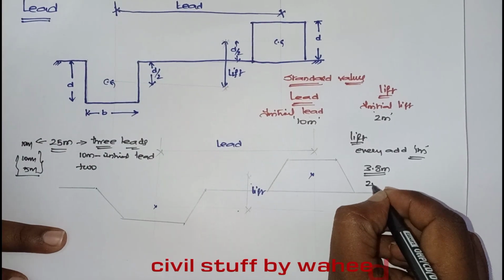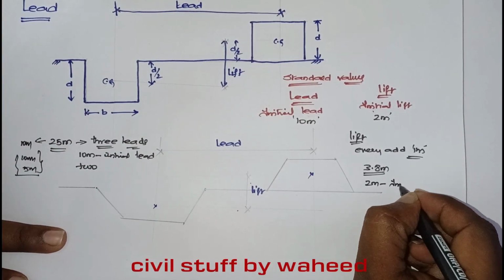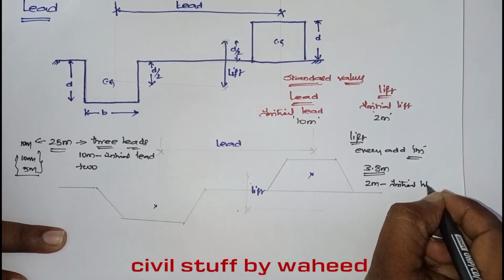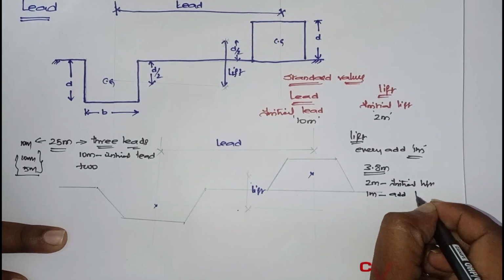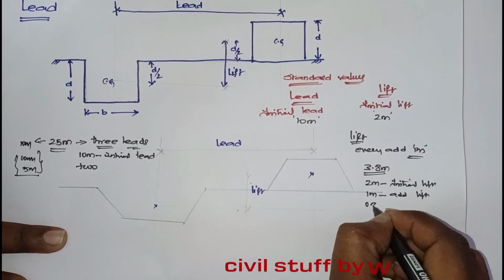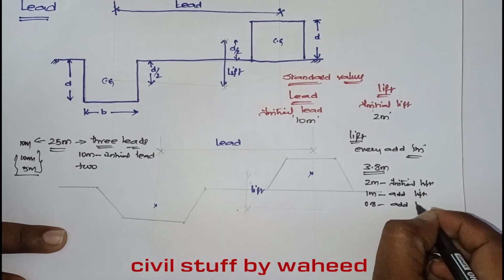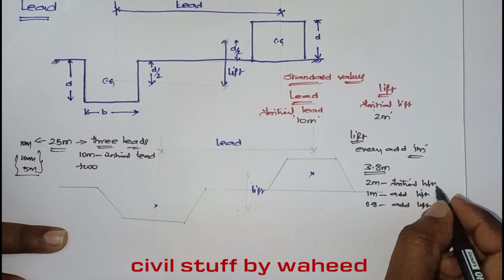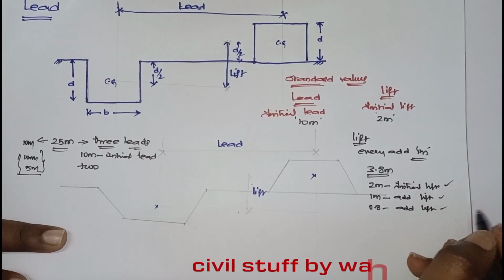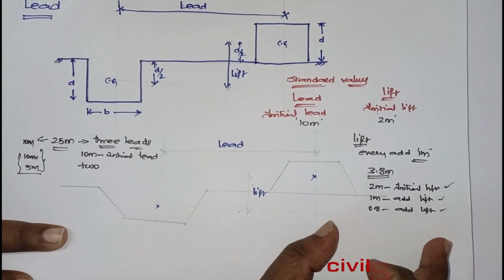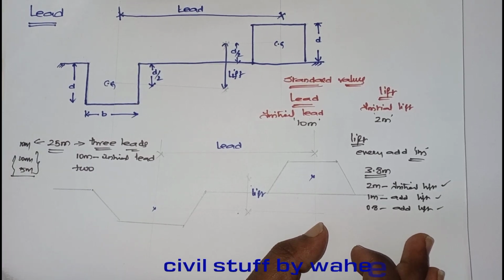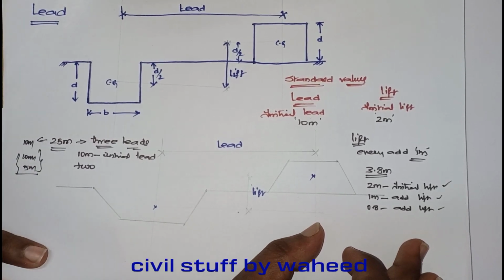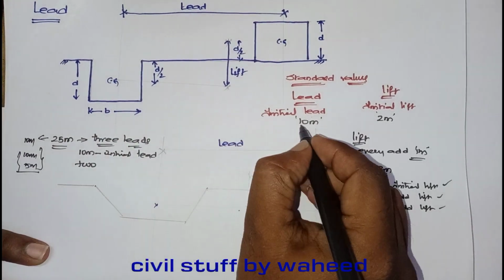Then 2 meters is the initial lift, next 1 meter is an additional extra lift, and next 0.8 meters is an additional lift. Total 3 lifts: 1 initial lift and 2 additional extra lifts. The amount of payment will vary, for that reason you are supposed to take this. So these are standard values.